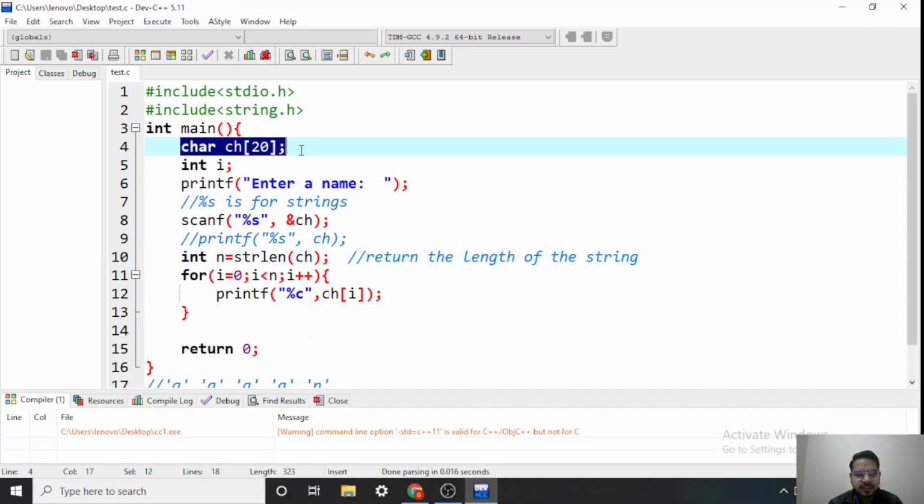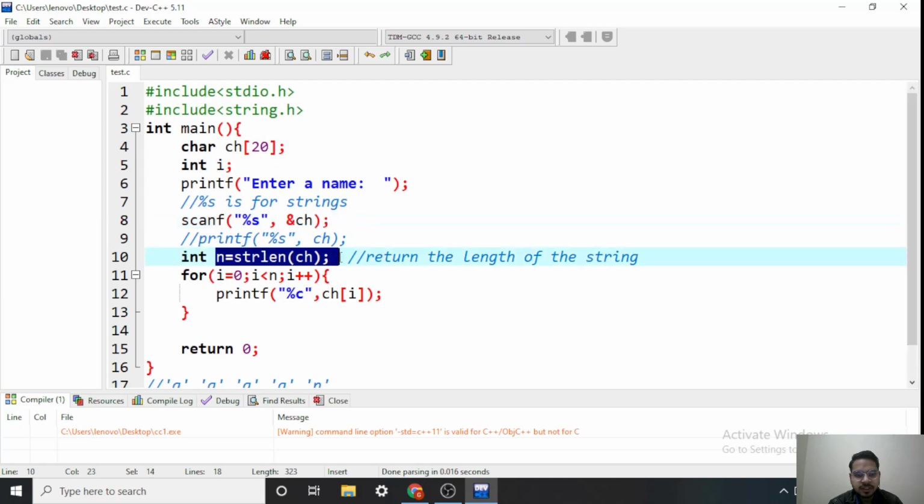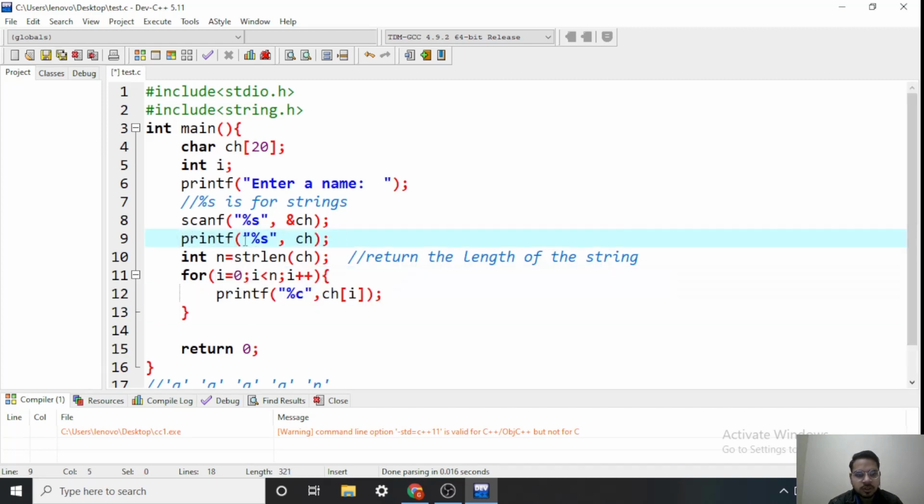Okay, so this is how we use a string. First we declare a character array, we give a maximum size, like the expected maximum length of the string. Then either we can hard code the value or we can take the input in the string, then we can calculate the length of the string. Either we can print the characters individually using a loop, or we can print it this way also: use %s and just write the name of the string. It will print the complete string. Okay, so that's how we can use strings in C language.